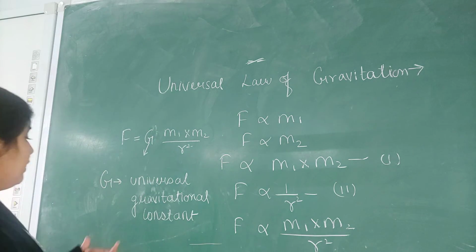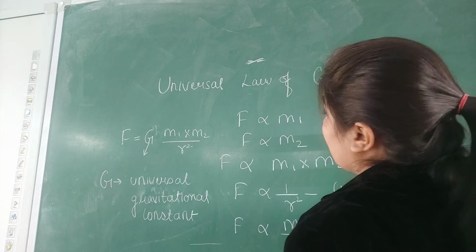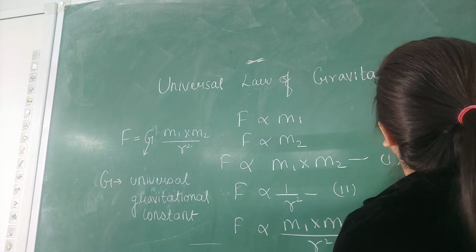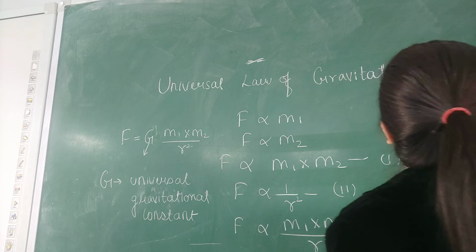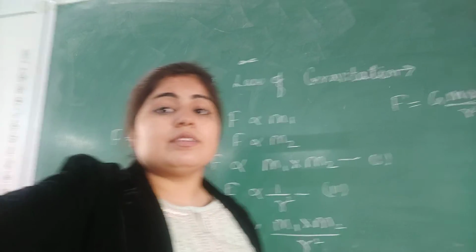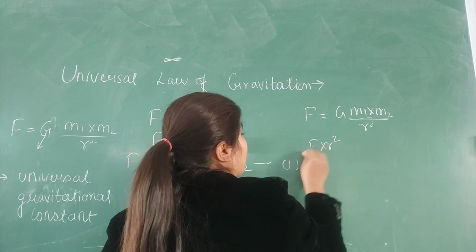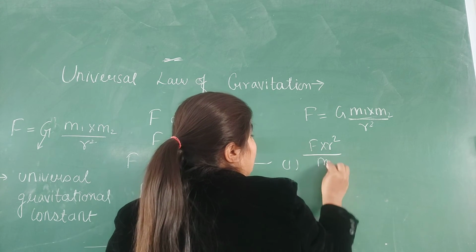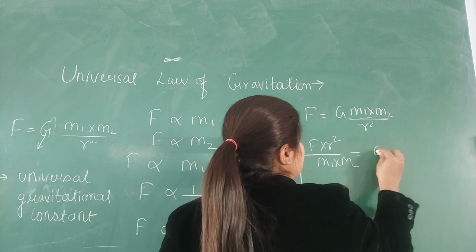Can we derive its unit from this expression? Of course. F equals G m1 into m2 upon r square. So when r square goes to the left side, it will be F into r square upon m1 into m2. That will be the value of G.